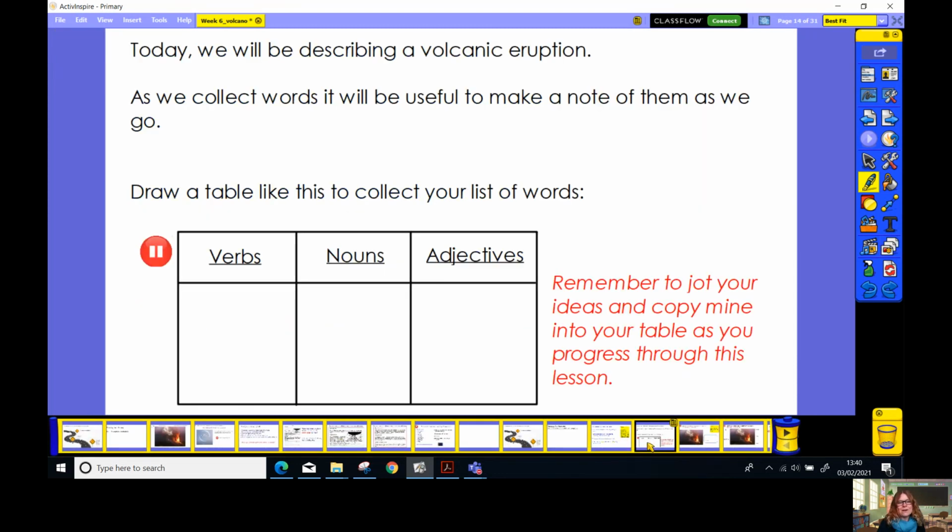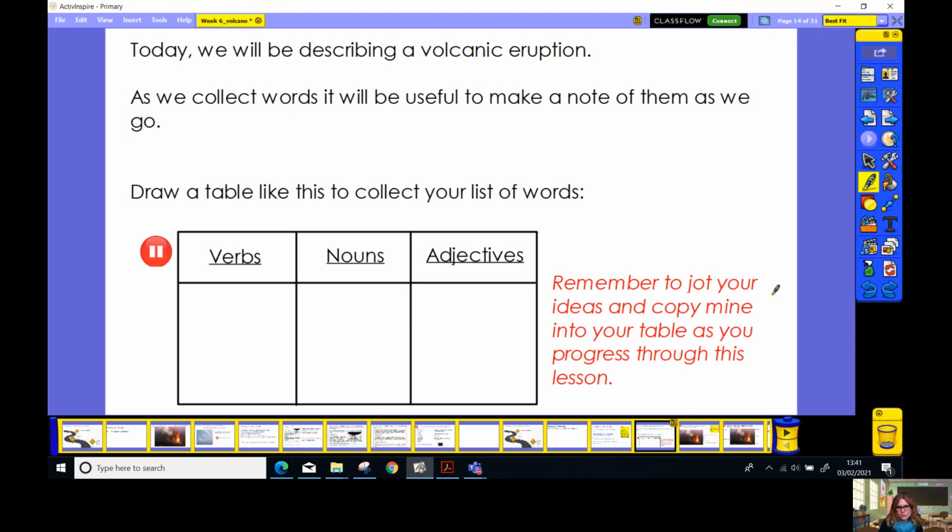Okay, now today we're going to be describing a volcanic eruption. As we go, we're going to be collecting words, so it'll be useful to make a note of the words as we go along. I'd like you to pause the video in a moment and I'd like you to draw a table that looks like this. Perhaps you could take your page and divide it into 3 columns. I'd like you to rule it off and write one column for verbs, one for nouns, and one for adjectives.